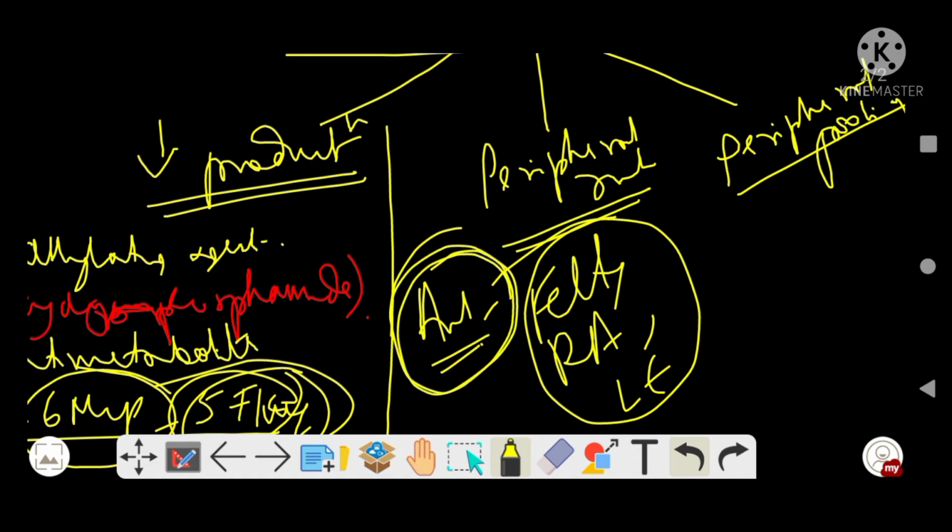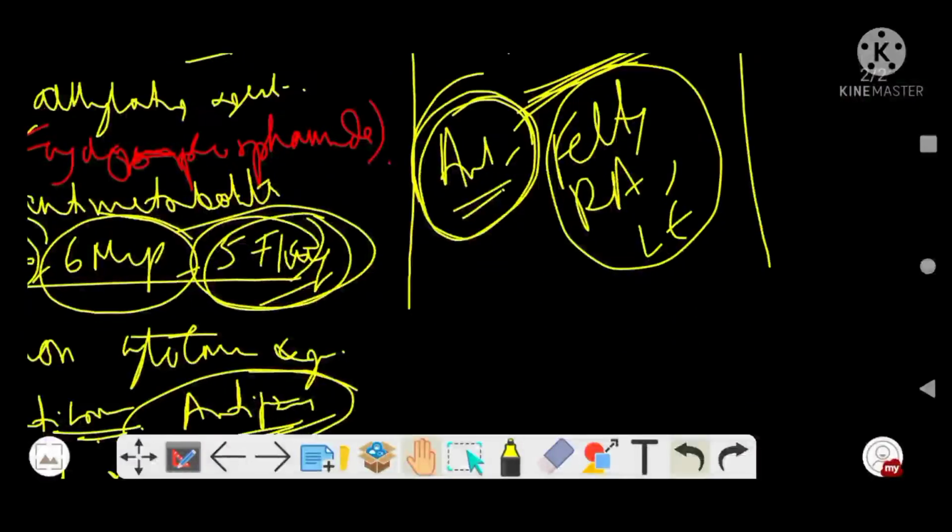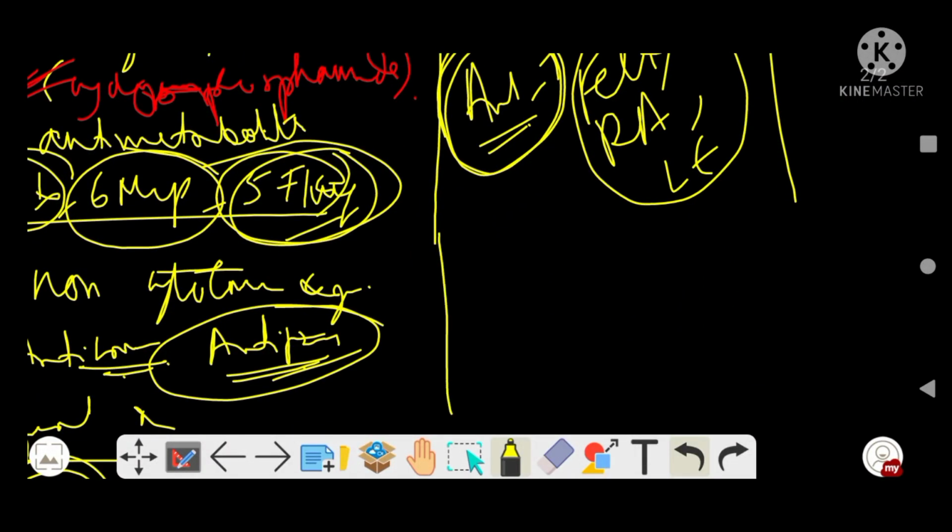And again, some drugs may cause this. What are the drugs? Aminopyrine, phenylbutazone, and some phenothiazines. Remember these.